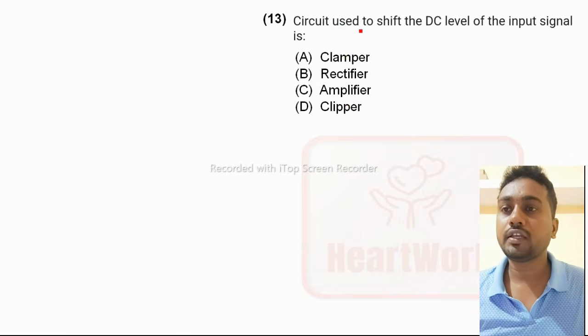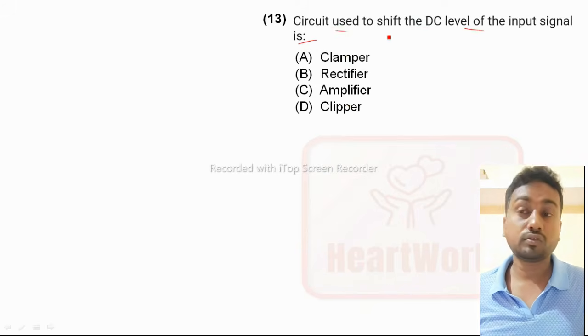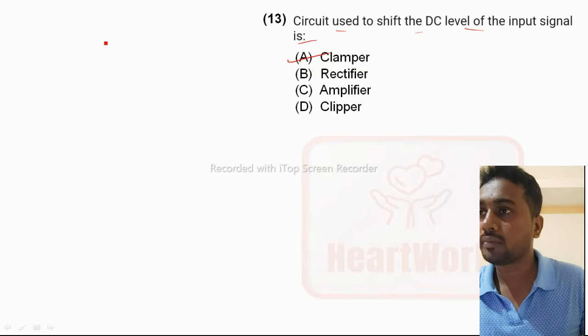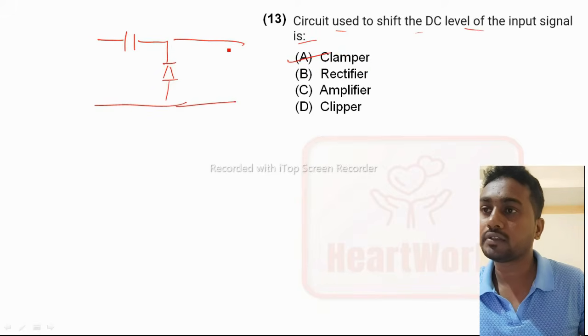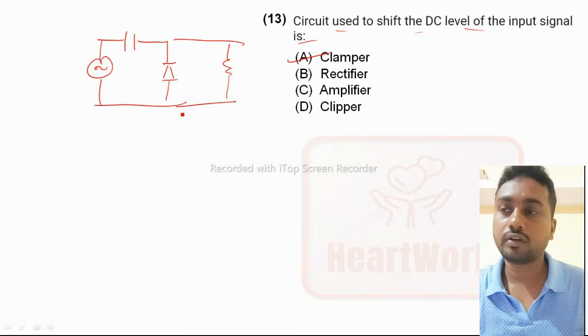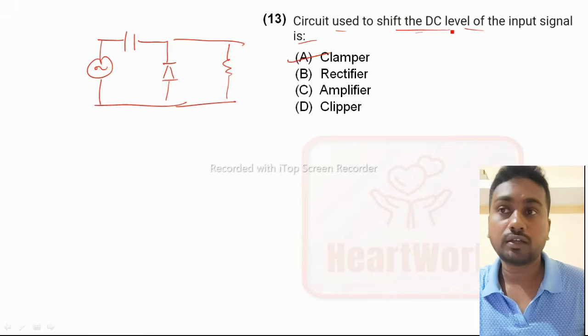Next, the circuit used to shift the DC level of the input signal is the clamper. A clamper consists of one capacitor, a diode and a resistor. This is the clamper circuit. It is used to shift the DC level, and there are two types of clamper circuit, positive clamper and negative clamper.